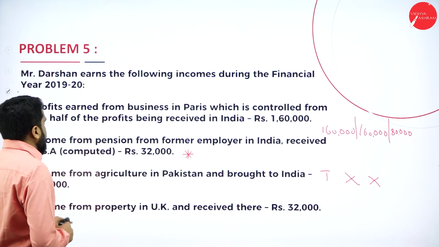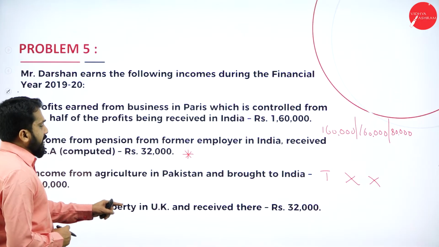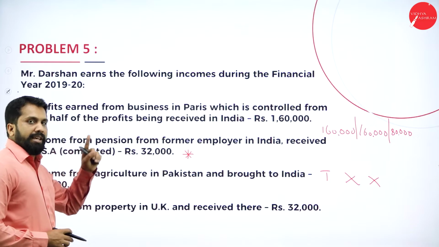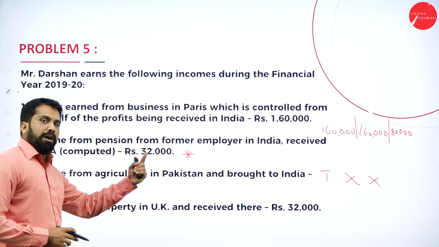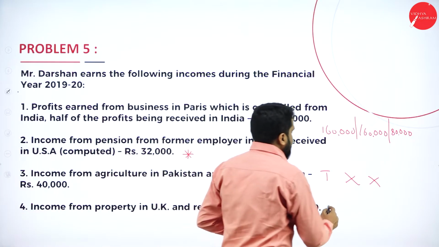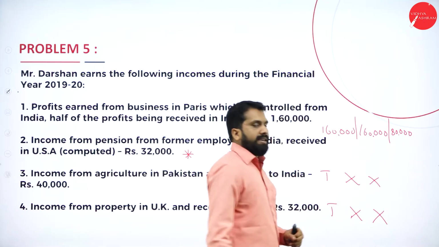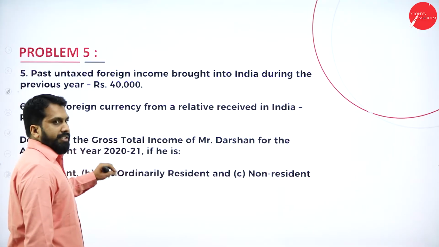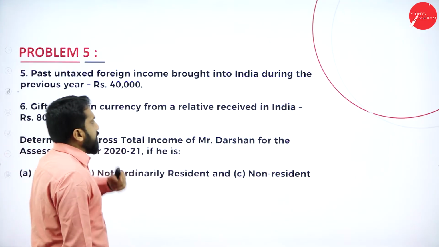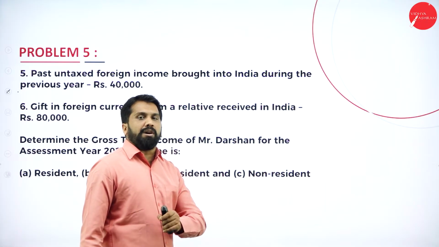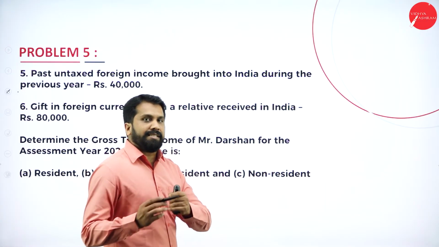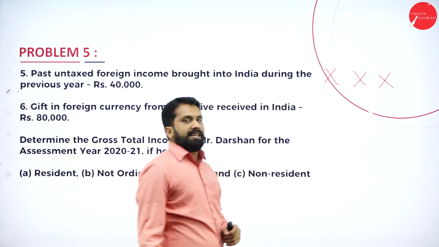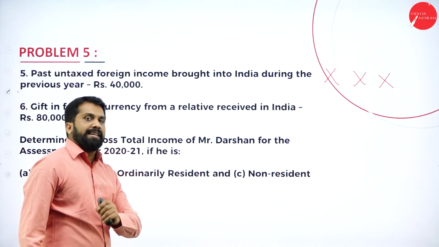Then income from property in UK and received there. So property where? UK. Received where? That is also outside. Simple. Taxable, non-taxable and non-taxable. Next, it is a continuation. Past untaxed foreign income. If you find the word past untaxed, simple: exempt, exempt and exempt. It is not taxable in any case.